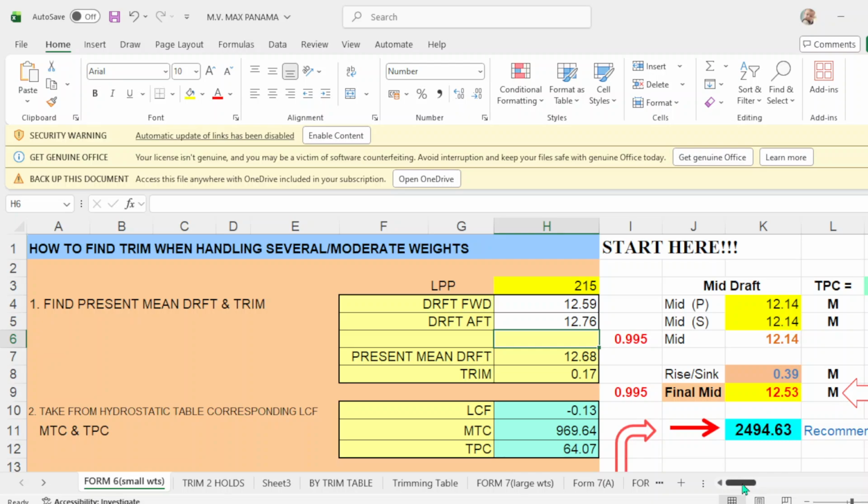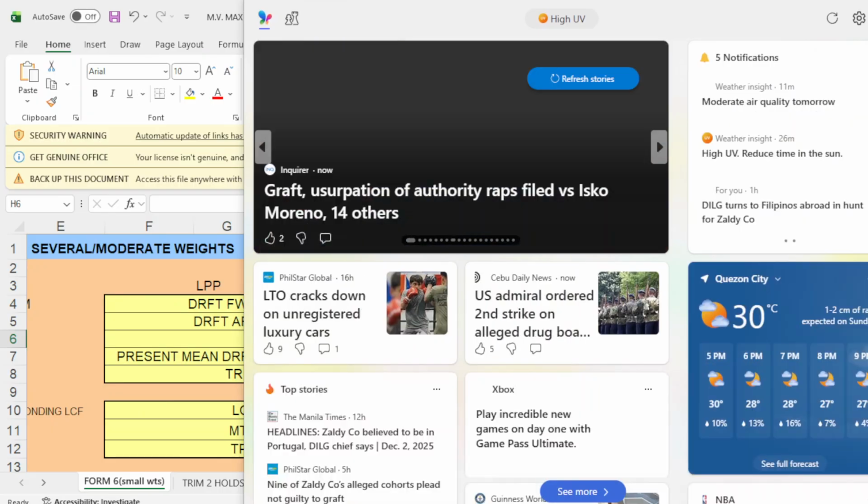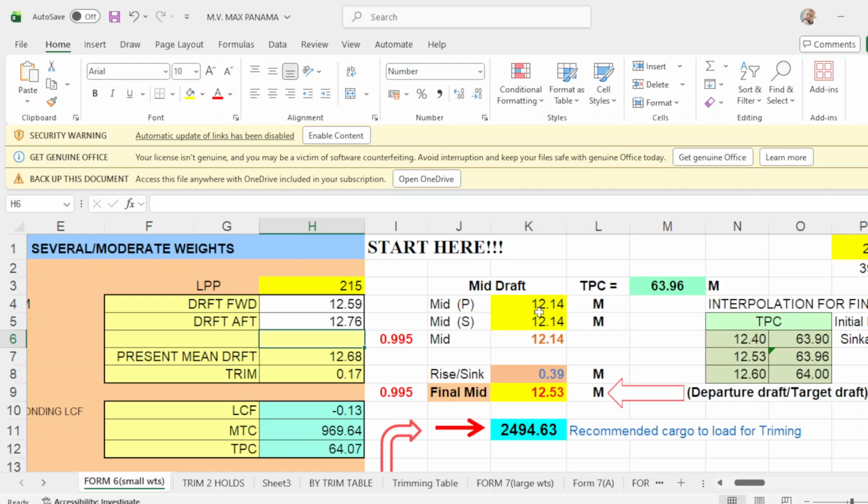Then your actual main drop is 12.68. Port and mid starboard is 12.68. Okay? For example, that you and the drop surveyor agreed to this drop upon checking all the drops forward and up all around the vessel, to compute for the cargo remaining to load.